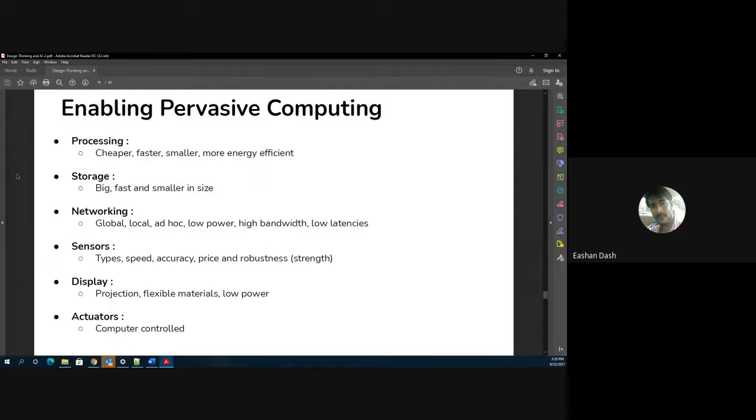So we need networking devices. There has to be high bandwidth. Because if the data is not communicated in real time because of poor network connectivity, then the entire concept of smart home goes for a toss.